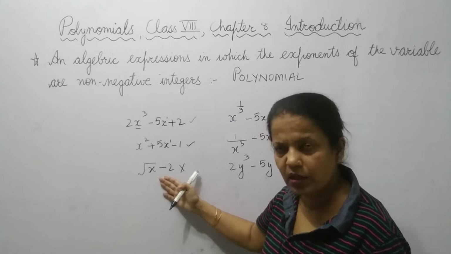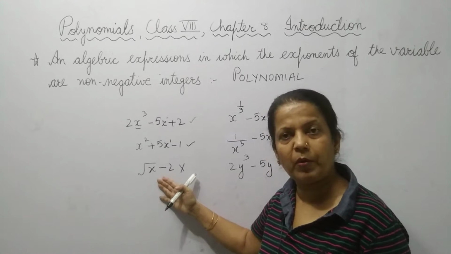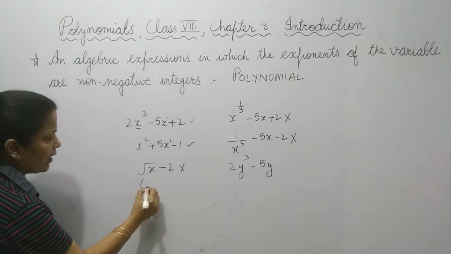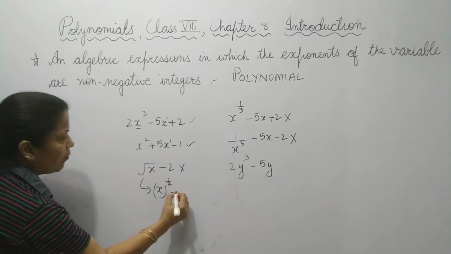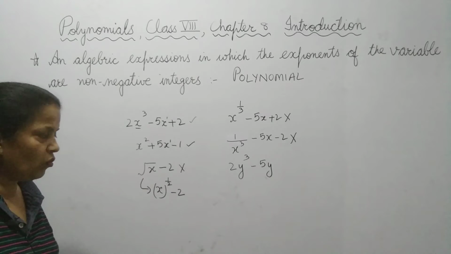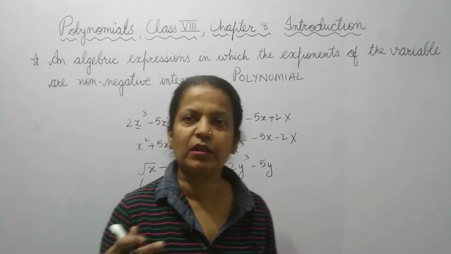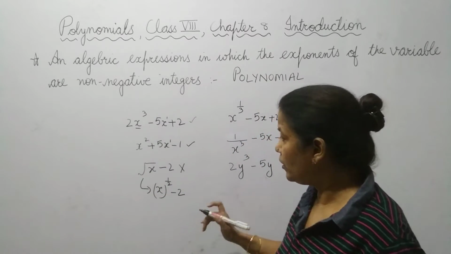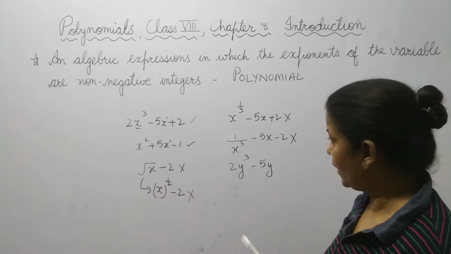But why is this not a polynomial? Can anyone tell me why? Here, the power of the variable is in the form of p by q, or we can say it is in the form of a fraction, a rational number. So, that's why it is not a polynomial.